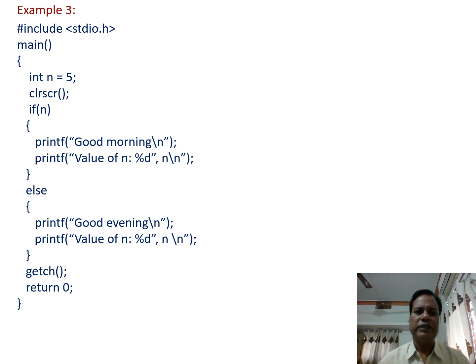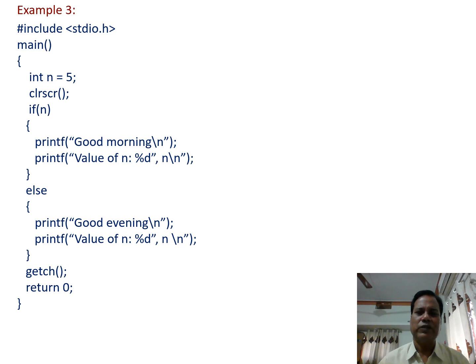Now in another example, let us declare a variable and use this variable as a condition. So in this program, variable n, that is of integer type, is declared and its value is assigned as 5. In place of the condition, n is written. So if n, here we see that n is an integer value. So it is a non-zero value.